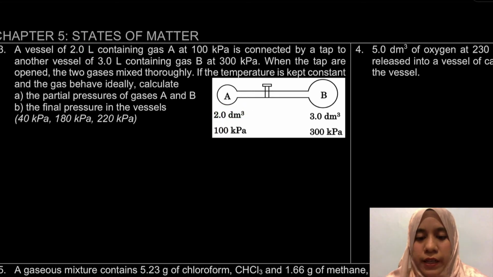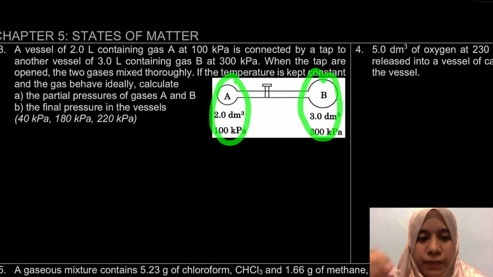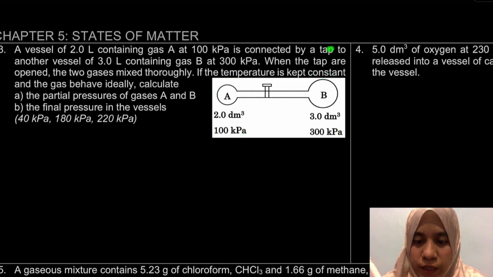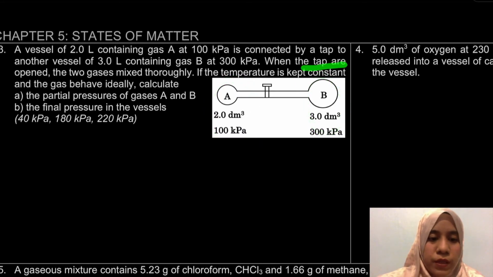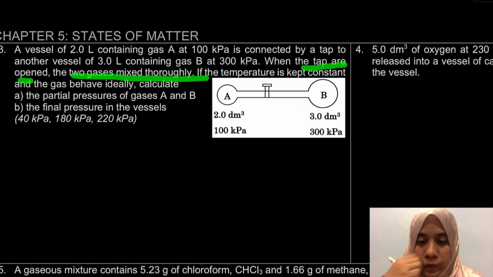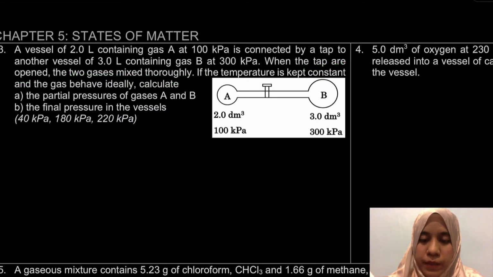Okay, so kita ada gas A dengan gas B specifically and then connected by a tap. So, maknanya awal-awal dia tak campur lagi. Masing-masing satu dekat bahagian sini, satu dekat bahagian sini. Okay, so when the tap is open, the 2 gases mix thoroughly. So, at one point, nanti yang tap ni will be open, so that all the gases ni akan mix. Okay. So, dia kata sini, if the temperature is kept constant and the gas behave ideally, so calculate, okay, first one, the partial pressure of gases A and B.